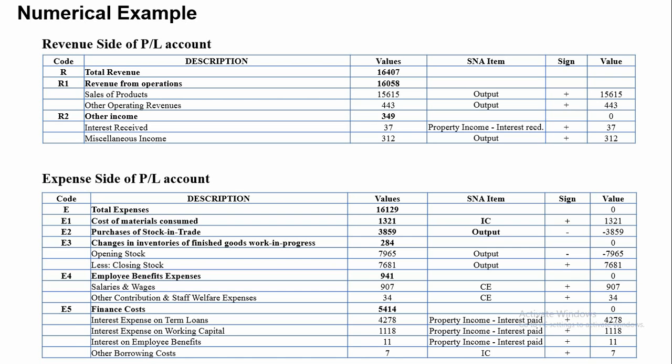And also, it excludes the value of goods and services consumed by the same establishment except for the goods and services used for capital formation or own final consumption. Thus, in this particular example, sale of products, other operating revenue, then miscellaneous income, purchase of stock in trade, and changes in inventories are mapped with national account variable output.